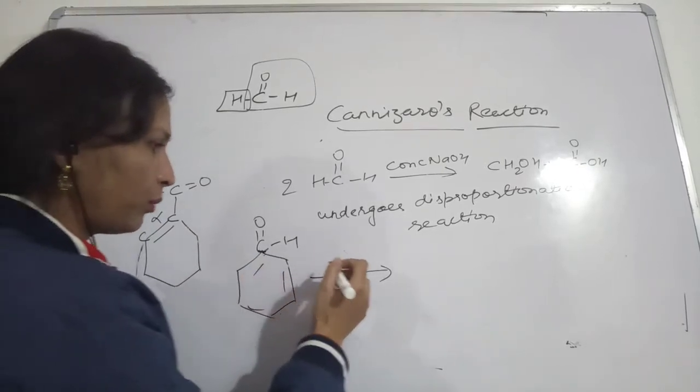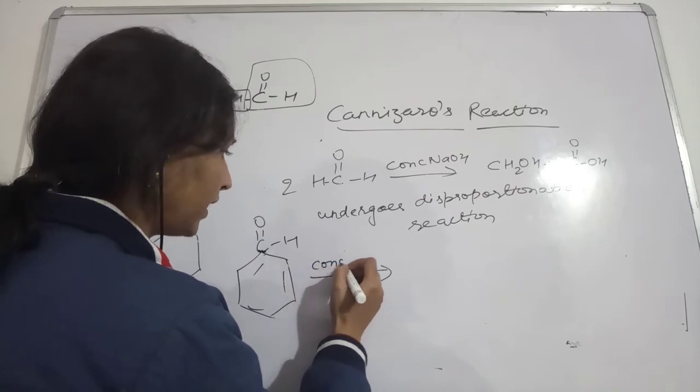So what products are we going to get? This is concentrated NaOH.